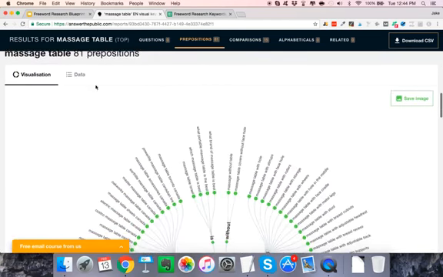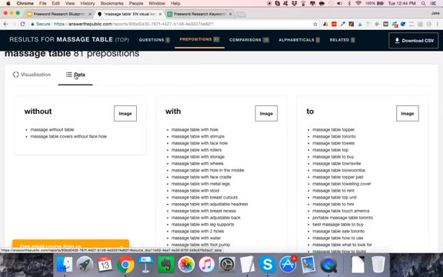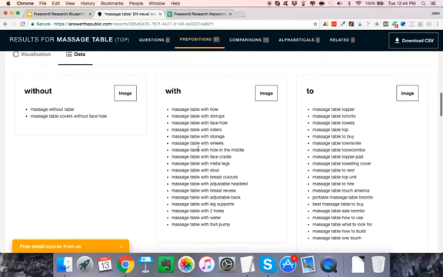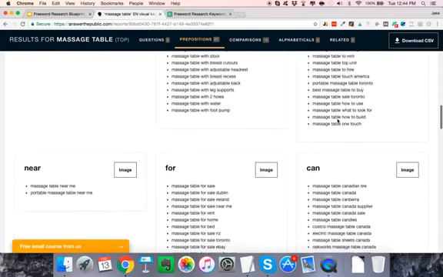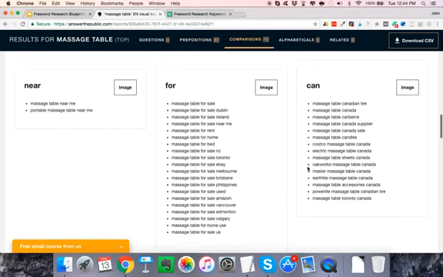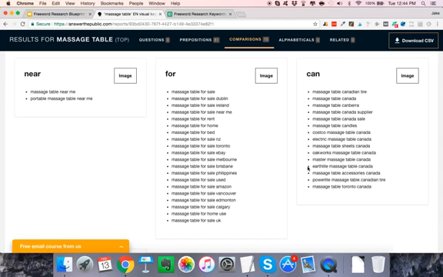And then down under prepositions, it kind of breaks it up by section like this. Again, I switch over to data, and you can see how it'll take massage table and add the word with, and then look for suggestions with a stool, with a face cradle, all of these things. It's got to, can, for, so you can go down this list. And what I usually do is I just read through it, and then when I see one that looks good, I copy it and I paste it into my spreadsheet.